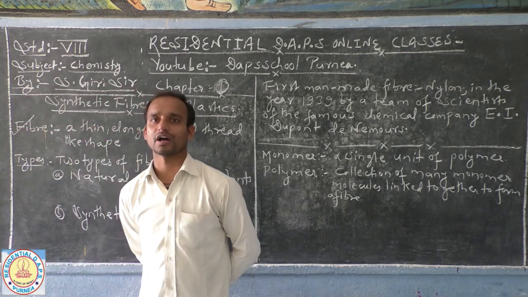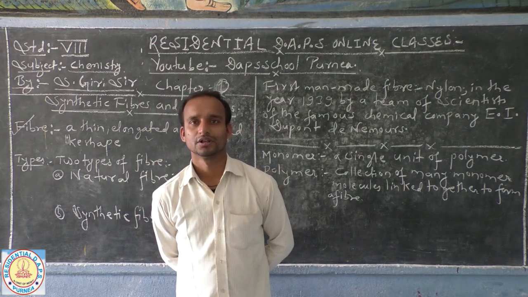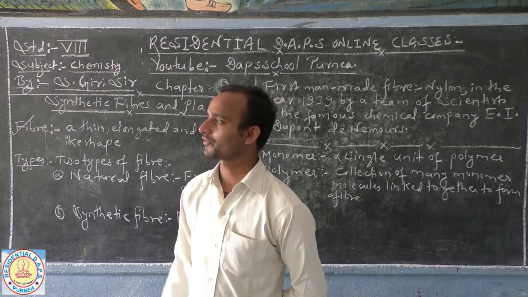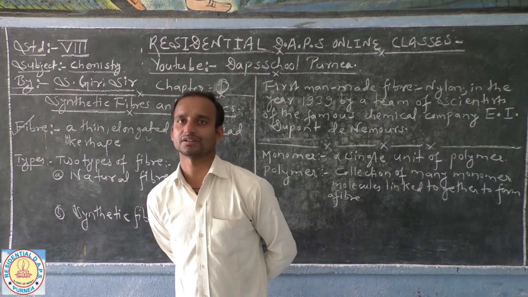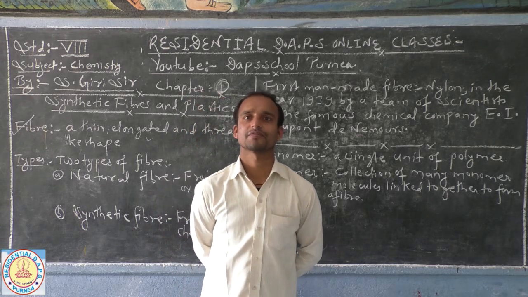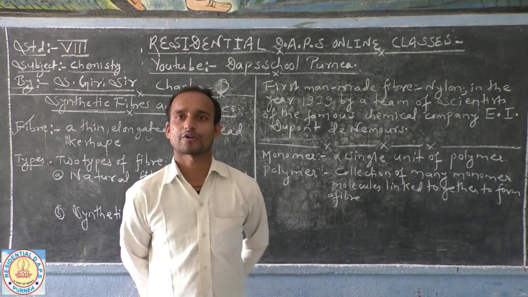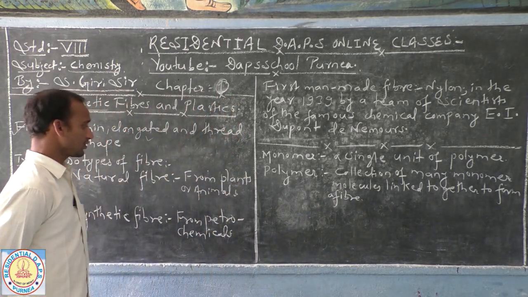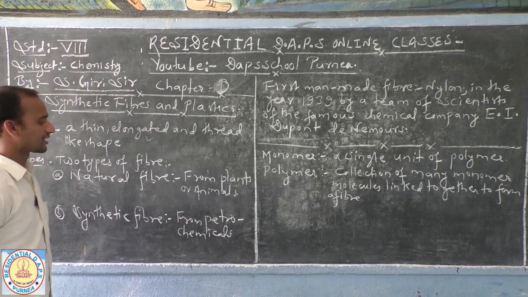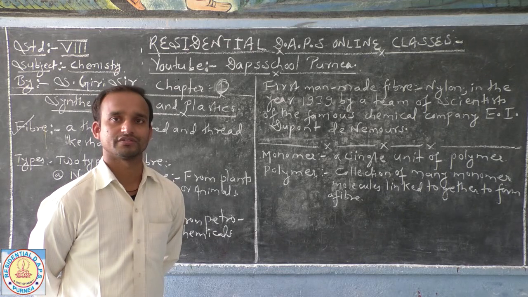If we obtain the fiber from natural sources like plants or animals, then that fiber is said to be natural, and the fiber which is obtained in a laboratory by scientists using chemicals, petrochemicals, is known as artificial, man-made or synthetic fiber.